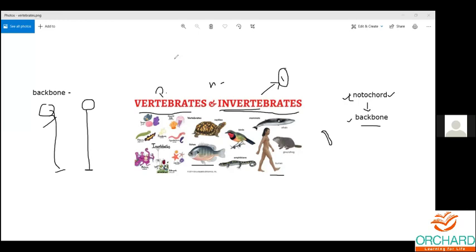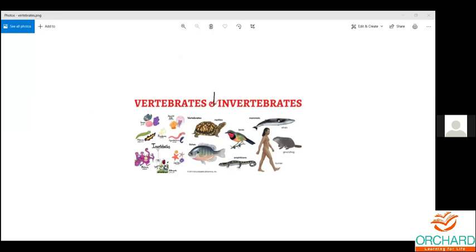So vertebrates and invertebrates are two major classes which come under the animal kingdom. There is a thing called the animal kingdom. Why do you call it the animal kingdom? All the animals come under the heading of animal kingdom, which is mainly divided into two: vertebrates and invertebrates. The first to come into the world were the invertebrates, followed by the vertebrates.